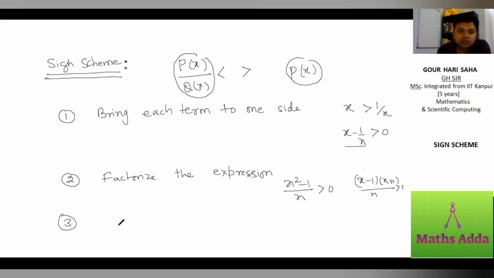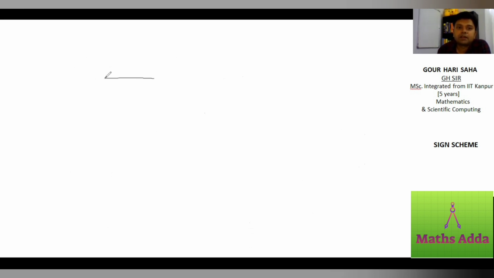Now third, write all critical points on the number line. What are critical points? Where this becomes 0 or this becomes 0? So critical points here will be 1, minus 1 and 0. So plot them. Minus 1, 0, 1.